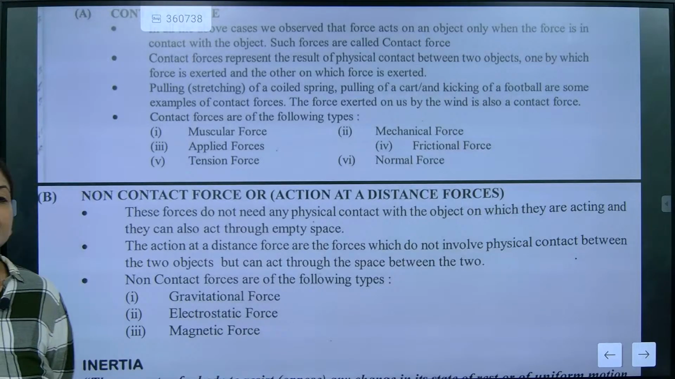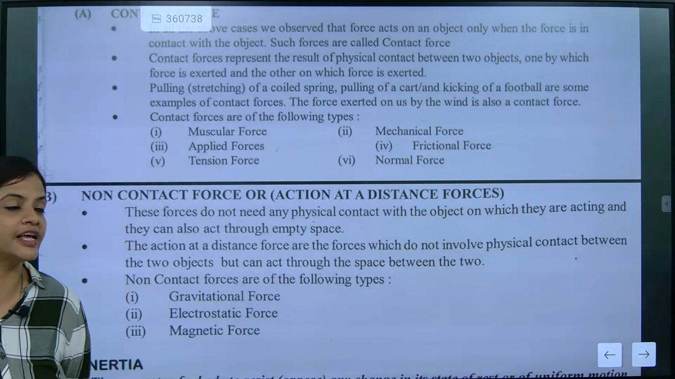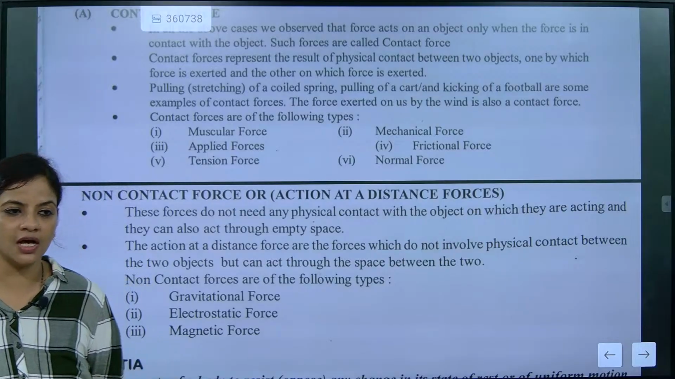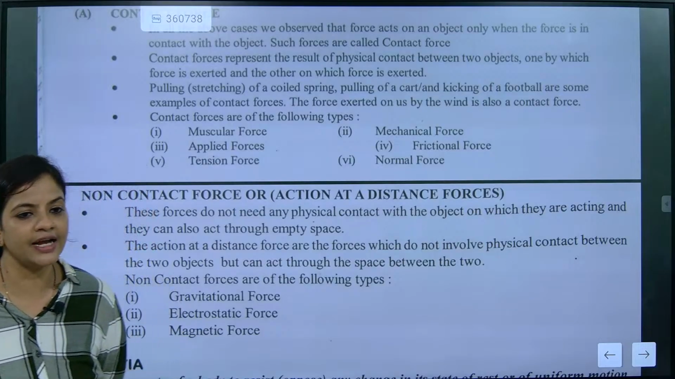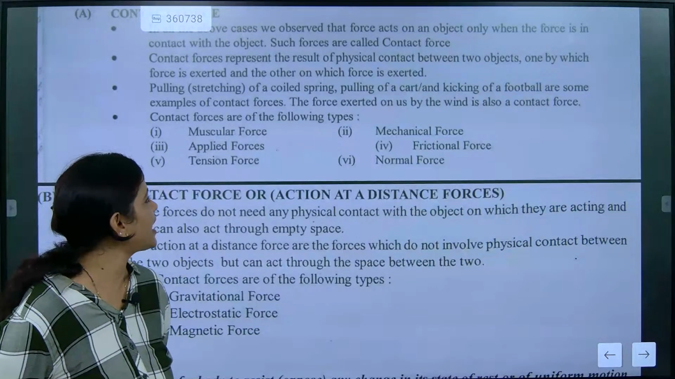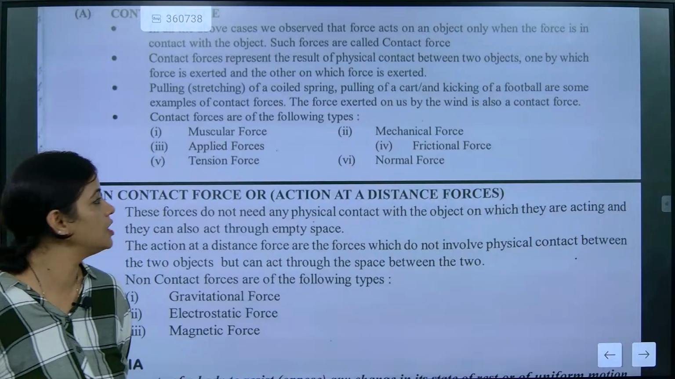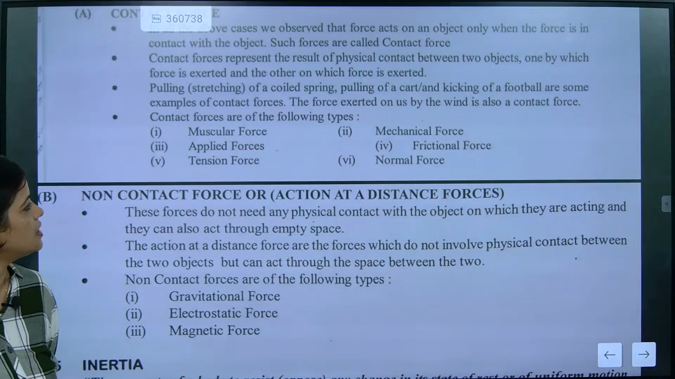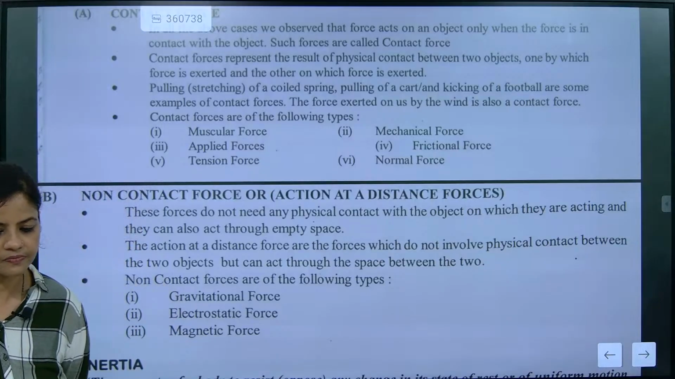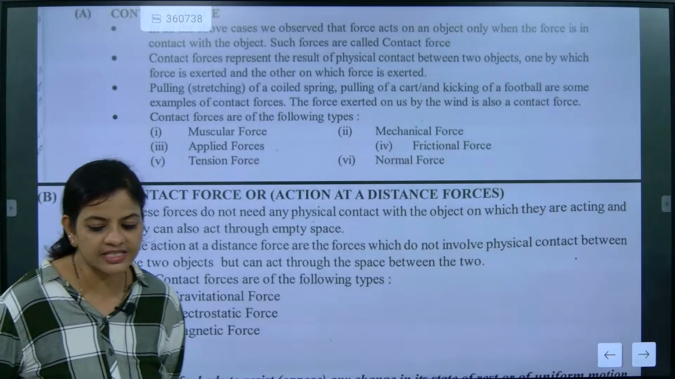And just now we have seen how many types of contact forces there are. Amrish, can you tell me how many types of contact forces are there? Muscular, mechanical, applied, frictional, tension, and normal. These are the several types of forces. Six types are there.